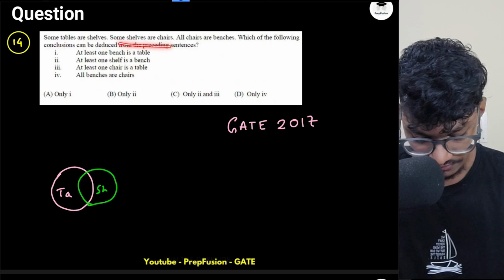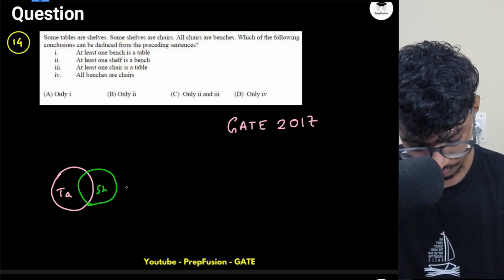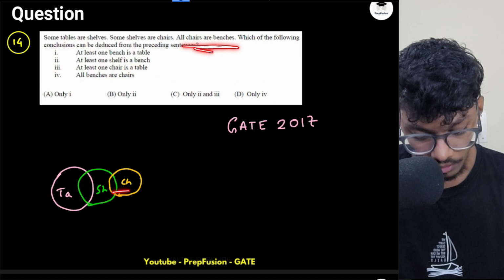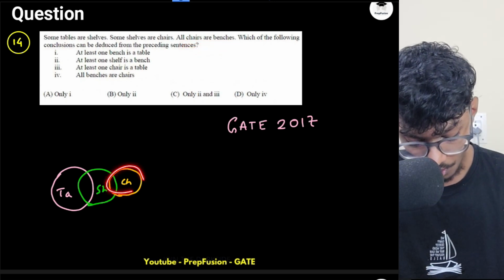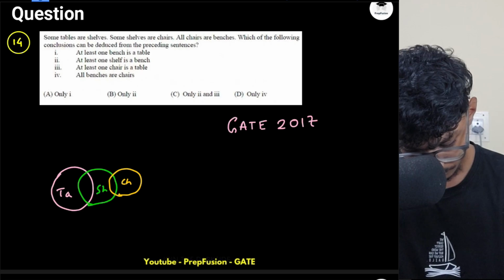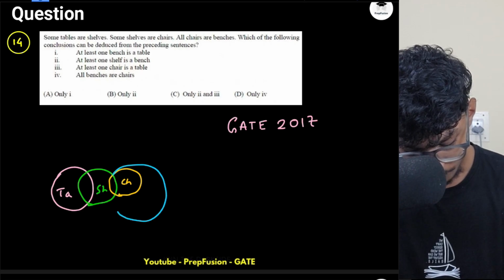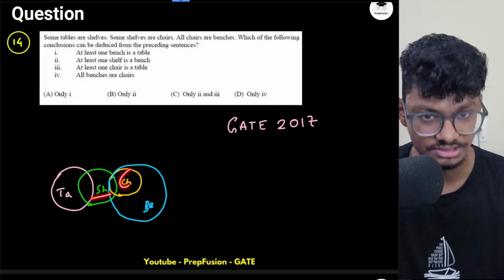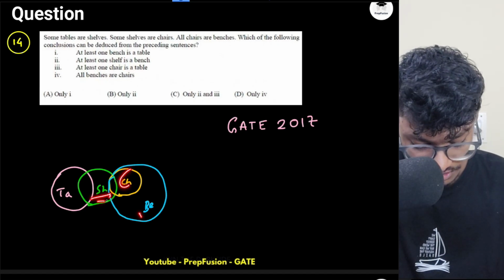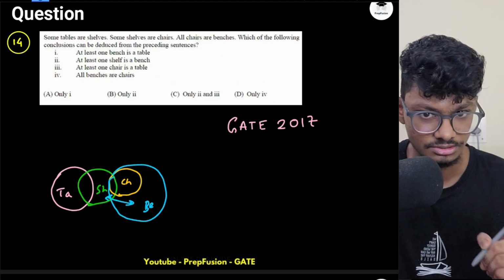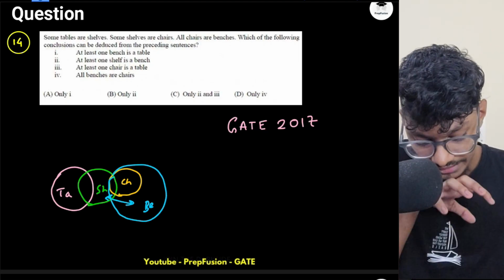Then some cells are chairs. Some cells are chairs. All chairs are benches. All chairs have to be benches, correct? So if all chairs have to be benches, and I know some chairs are cells, so some cells will be benches as well. So there will be a relationship between the cells and bench. Okay, this is the hidden relationship that I am able to identify.